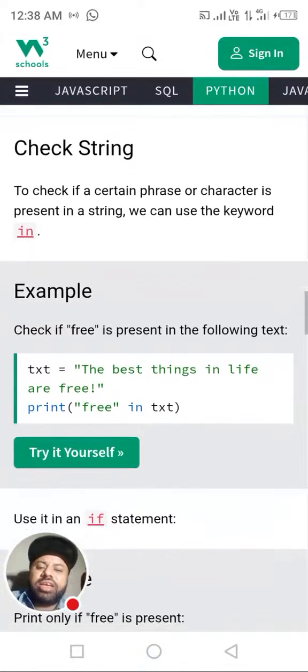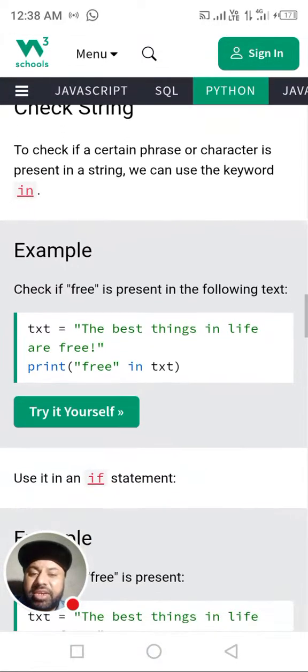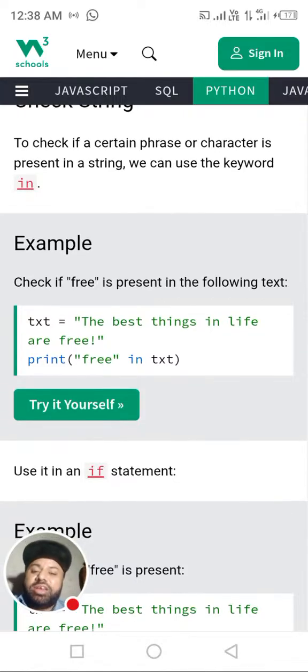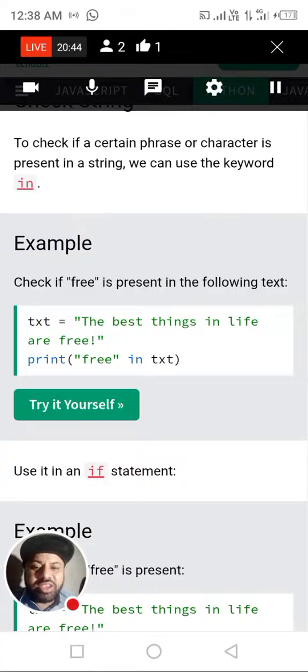Next is check string. To check if a certain phrase or character is present in a string, we can use the keyword in. Just like we use the find function in Microsoft Word, where we write some character or word and it searches from the start to the end of the text, and whenever it finds that character or word, it highlights it, and you can also replace it with your own choice. Here it is the same function. Through the in command we can find any value in a string.